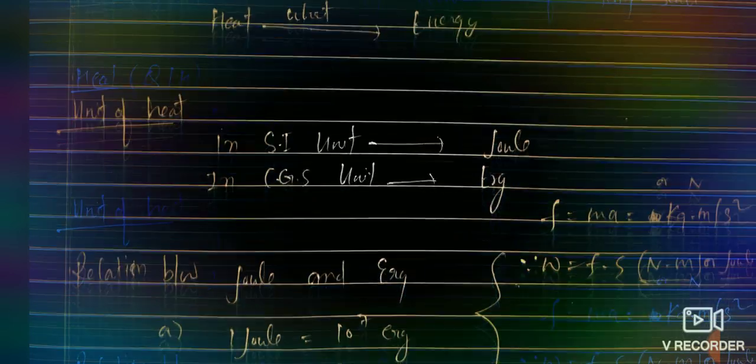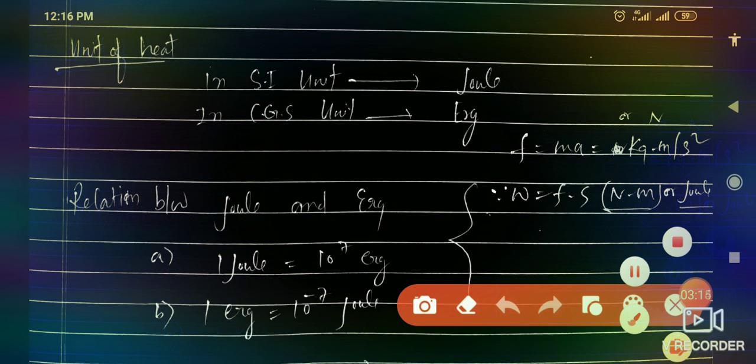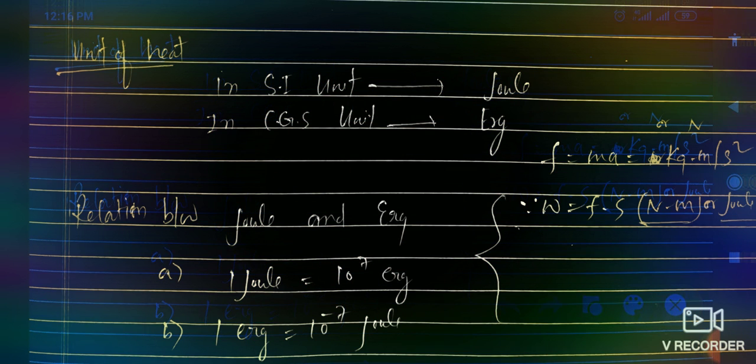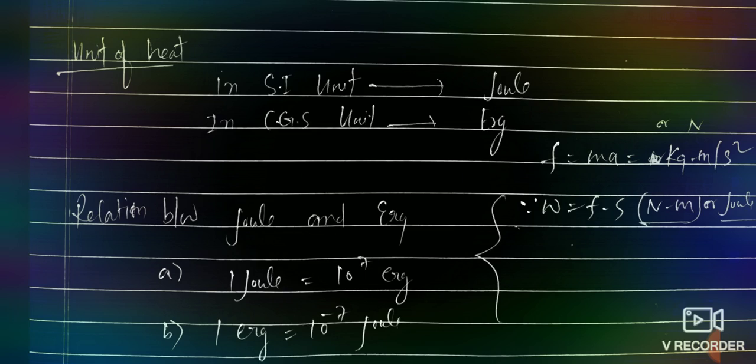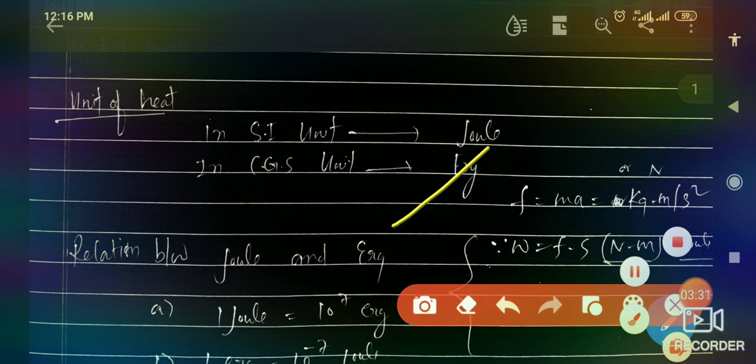Now we will understand what is the unit of heat. In the SI system, the unit of heat is joule. Now, the CGS unit of heat is calorie.